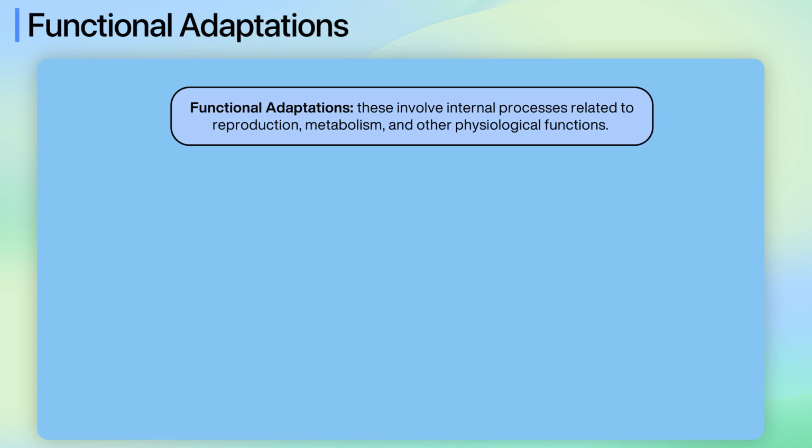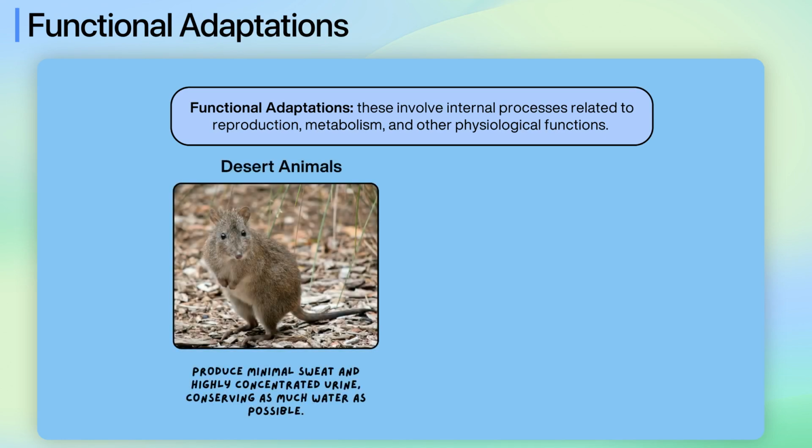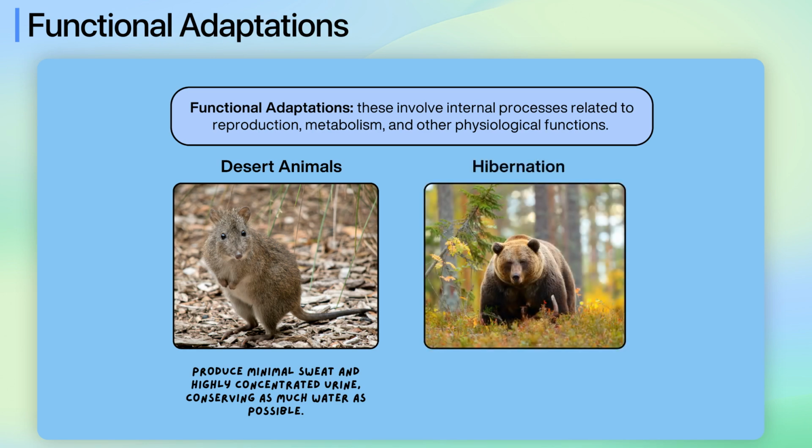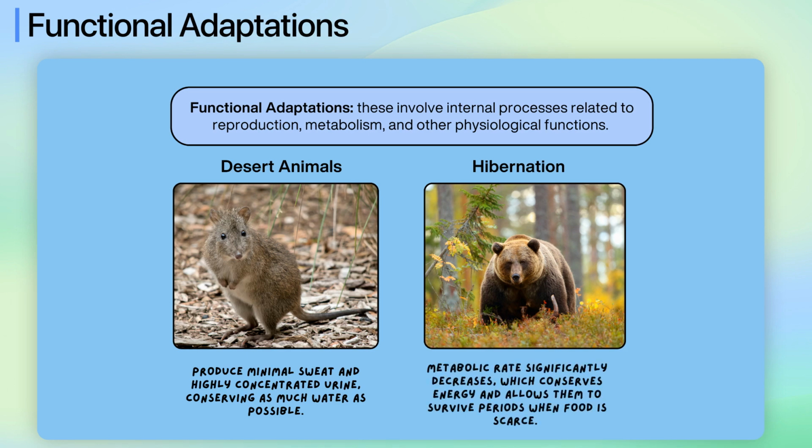Functional adaptations involve internal processes related to reproduction, metabolism, and other physiological functions. For example, to survive in arid environments, desert animals often produce minimal sweat and highly concentrated urine, conserving as much water as possible. For example, the kangaroo rat can live its life without drinking water, deriving moisture from its food and minimizing water loss through its excretory system. Certain animals, such as brown bears, hibernate in response to cold climates and food shortages during winter. During hibernation, their metabolic rate significantly decreases, which conserves energy and allows them to survive periods when food is scarce.